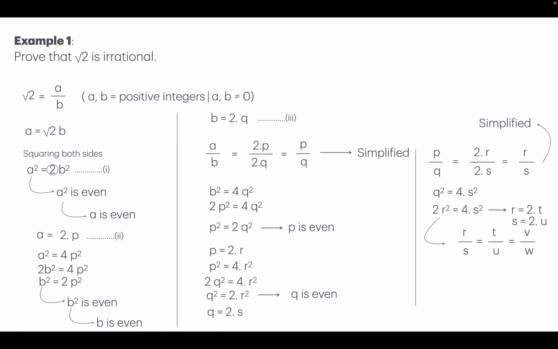So that means this number, square root of 2, which we assumed is a rational number, is not behaving like a rational number, because I can always simplify this number into some other ratio, which is not possible for a rational number. It will stop somewhere. That means this number is not rational, and if this number is not rational, that means this number is an irrational number, and that's what we had to prove.